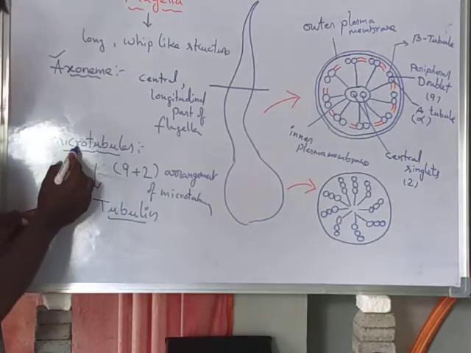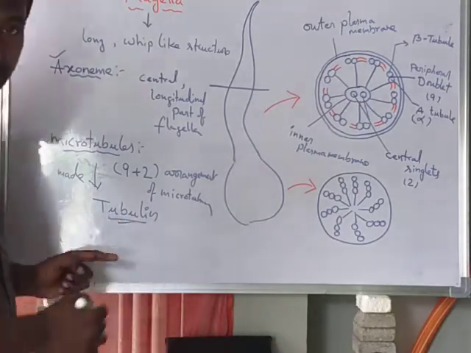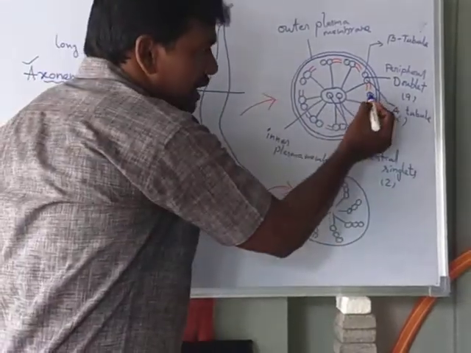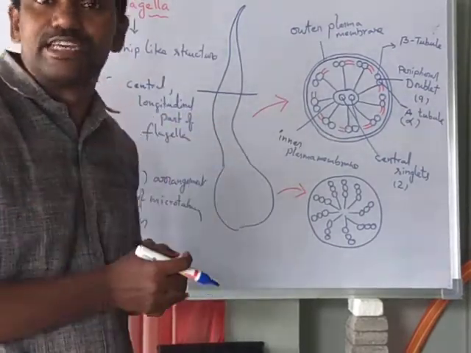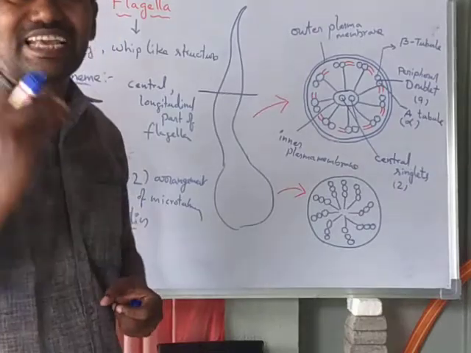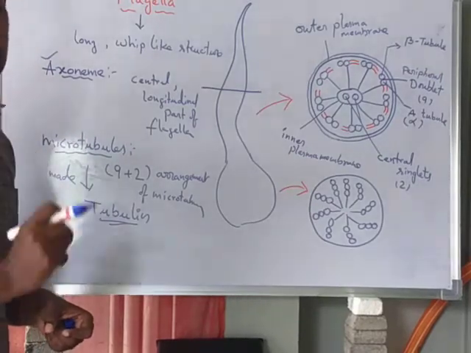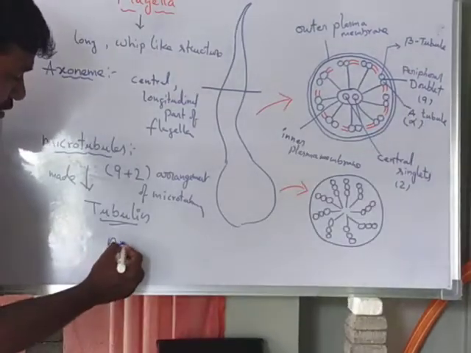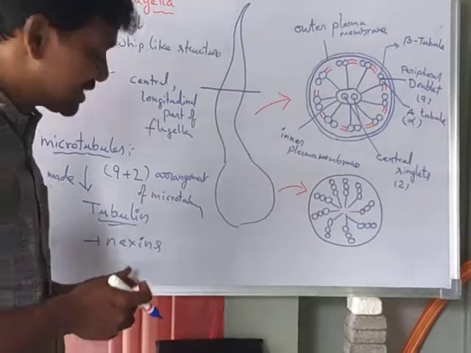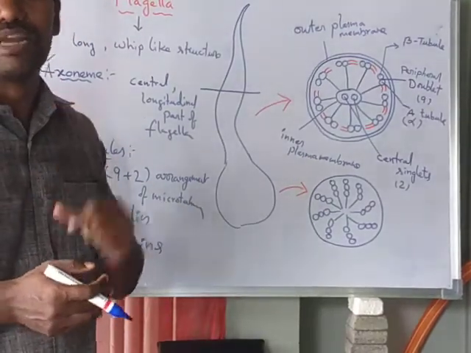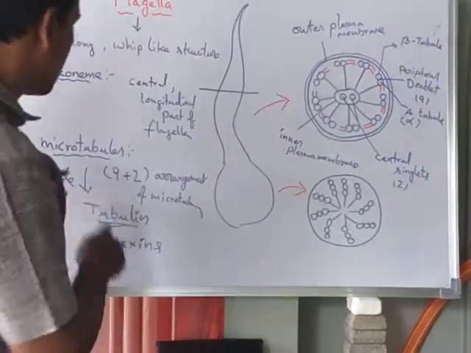In the doublets, both microtubules are interconnected to each other by linkers called nexins. This is about the microtubules.